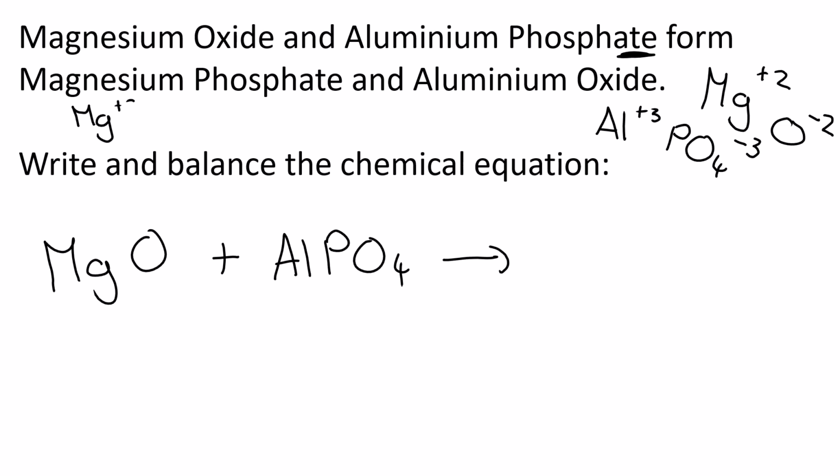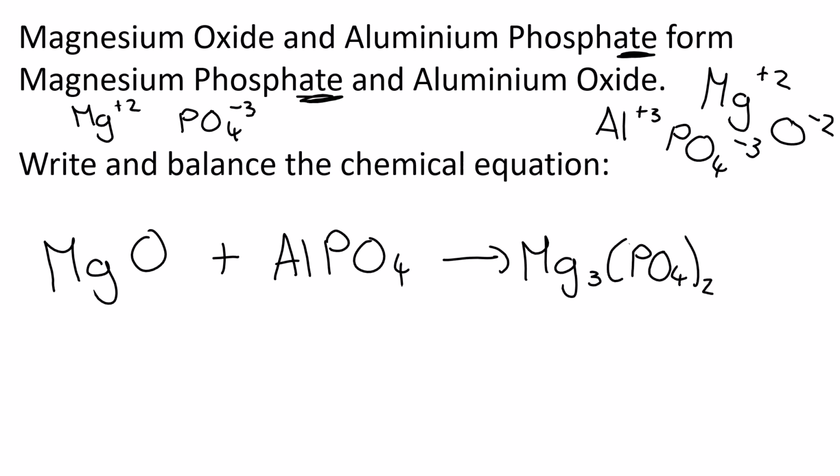Magnesium phosphate. Magnesium is in group 2. It gets a 2. Phosphate, 8, not on the periodic table, so your brain should jump to the fact that it is a polyatomic. Okay, we swap the 2's and the 3's, so magnesium gets the 3, and we put phosphate in brackets because phosphate must get the 2. Okay, and aluminium oxide. Aluminium is in group 3, it gets +3. Oxygen is group 6, it gets a -2.